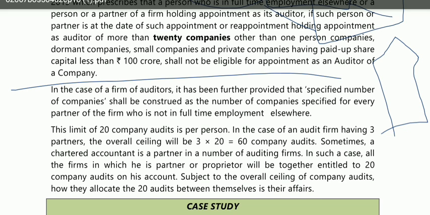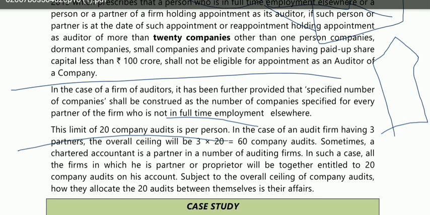Suppose there are 10 partners in an audit firm, and one partner in that firm is involved in full-time employment elsewhere, then that particular firm will become disqualified to become the auditor of that company or of any company.